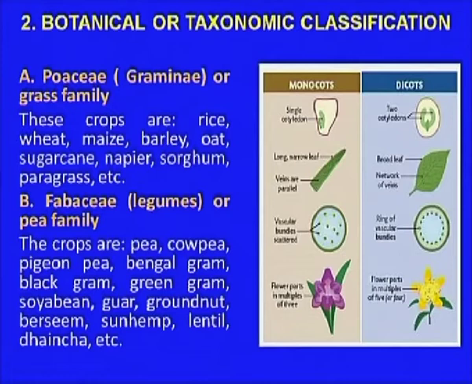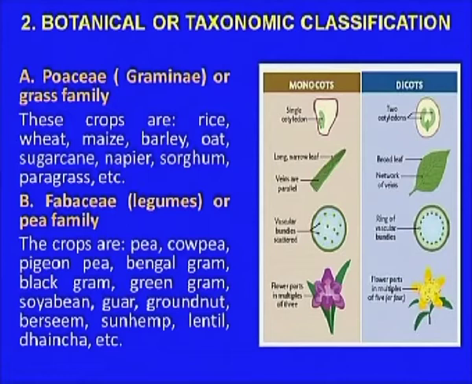Another characteristic of the difference between the two is leaf morphology. If you see the leaf, monocots have parallel venation, whereas dicots have reticulate venation. You can identify this difference simply by seeing the leaf, and most of the monocots, the grasses and the cereals, belong to the monocot.